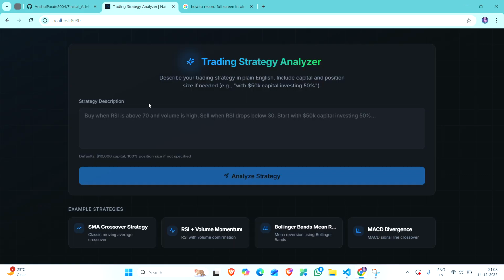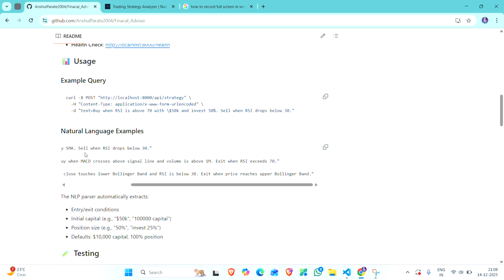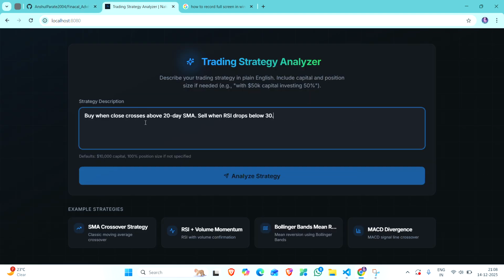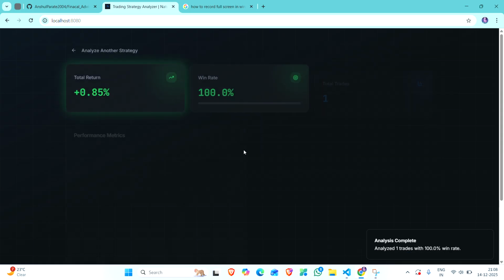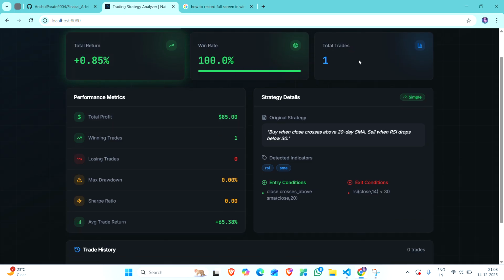For example, I have made a small strategy front end where we can put in our input and get an output. So we just copy this input from here and put it here. First we are analyzing. Okay, a 100% win rate means we won in this condition.